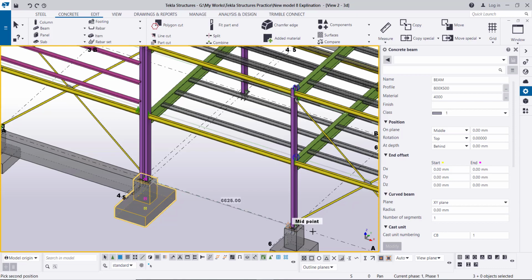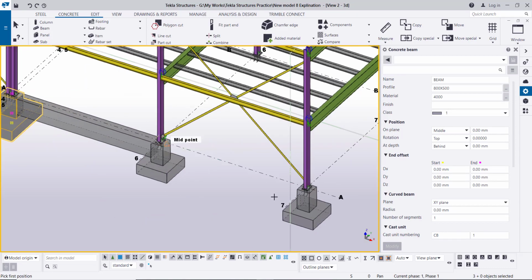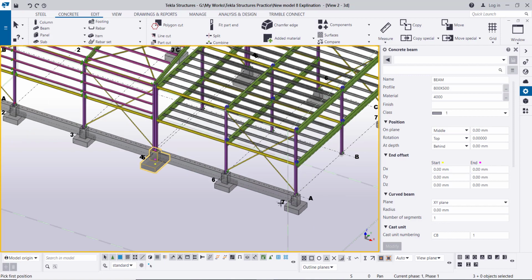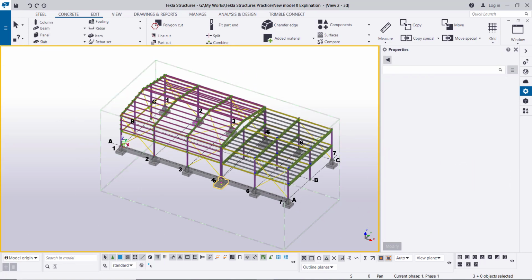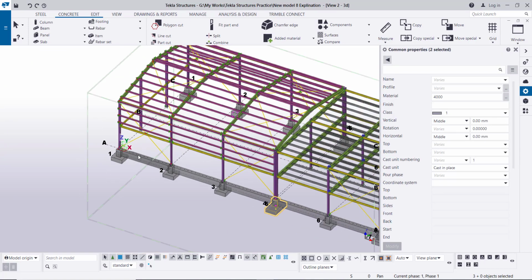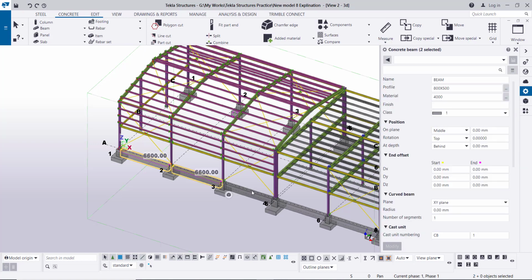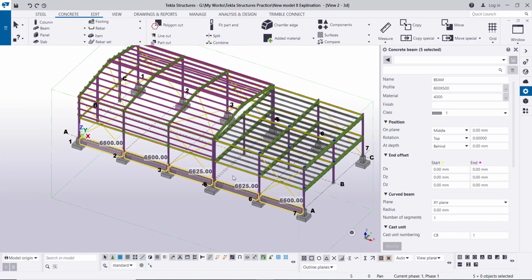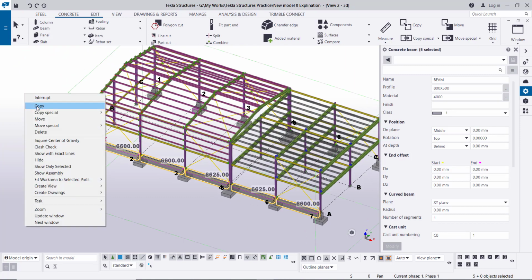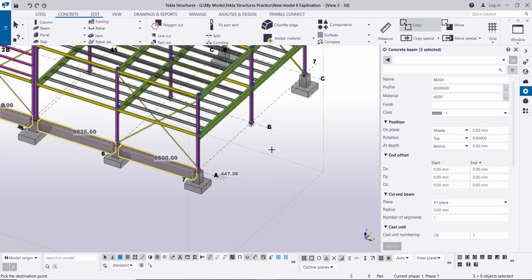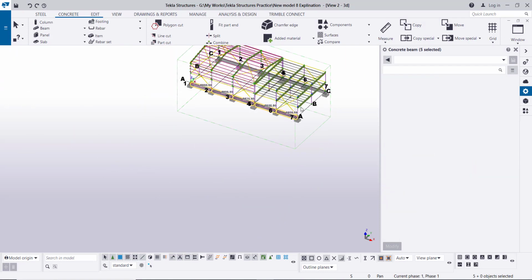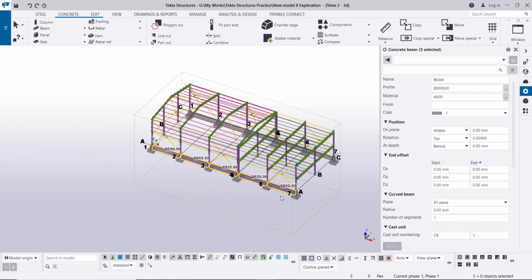Like this. Right click interrupt, then select all these tie beams, right click copy from grid A to grid C. Okay, already created.